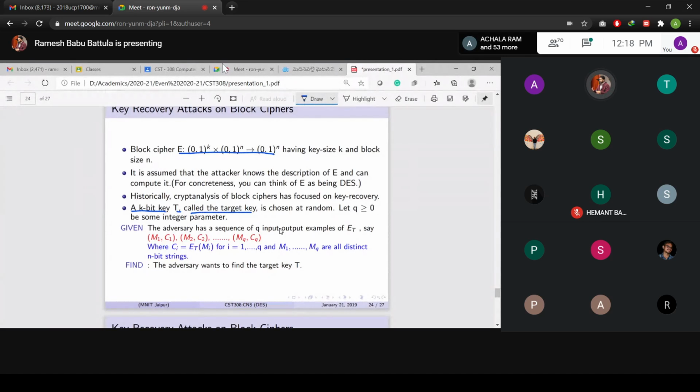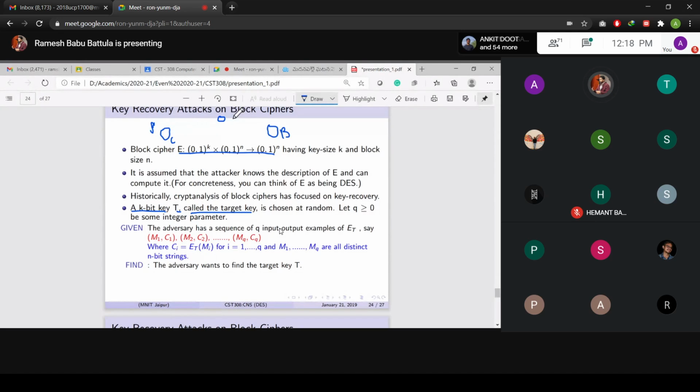I would like to provide a simple example to you. Suppose this is Alice. Alice created a C and forwarded it to Bob. Assume that in between, Eve is there. You calculated all these values, M1, C1, M2, C2, and so on, up to Mq, Cq.